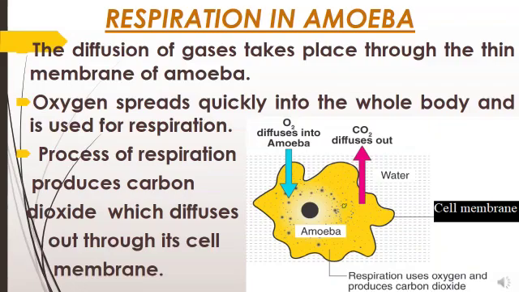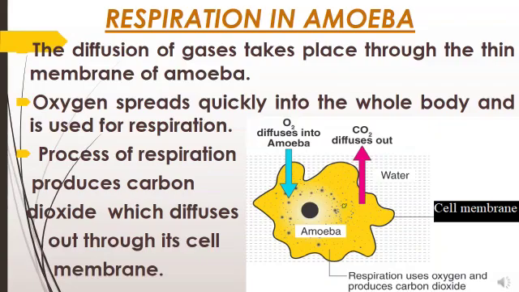The cell membrane of amoeba is very thin. Through this cell membrane, the molecules of oxygen diffuse into the amoeba, and that oxygen spreads quickly into the whole body as the body is very small.